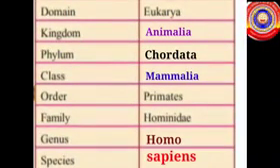This is the various levels of classification of human beings based on the six kingdom classification. Here human beings are included in the domain Eukarya, kingdom Animalia, phylum Chordata, class Mammalia, order Primates, family Hominidae, genus Homo, species sapiens.